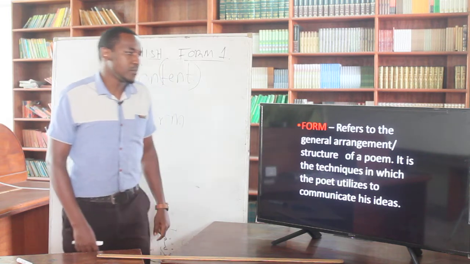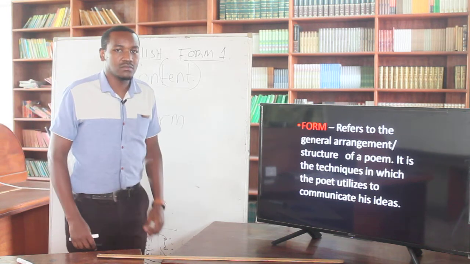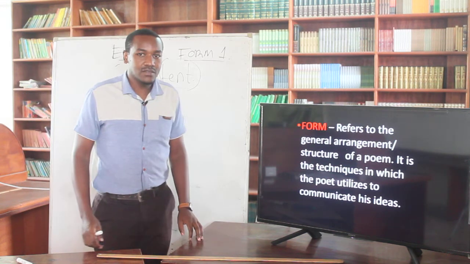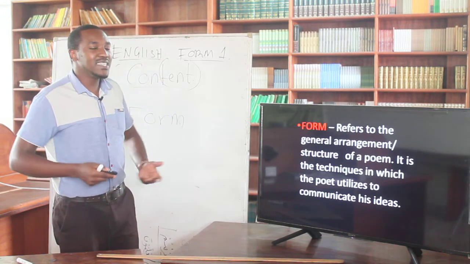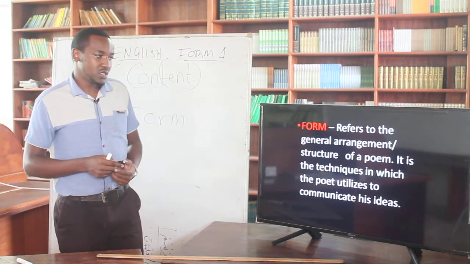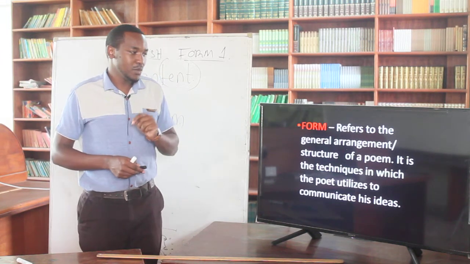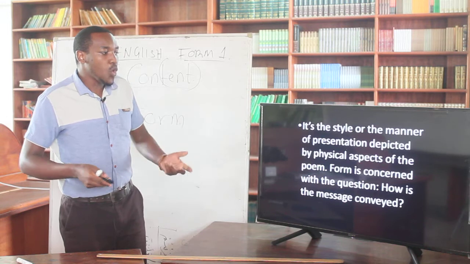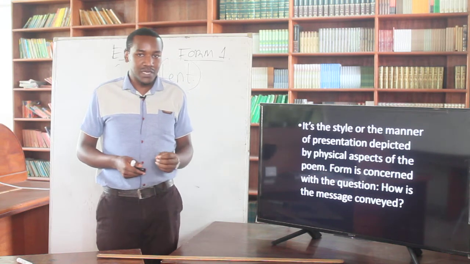Now, what is form? Form, on the other hand, refers to the general arrangement, or the structure of a poem. So it is the techniques which the poet utilizes to communicate his ideas. How is it passed? How is the information delivered? Which words have been used to make sure that the information gets to the audience in the best way possible? So in this case, form is the style or the manner of presentation, right? Which is depicted by physical aspects of the poem.